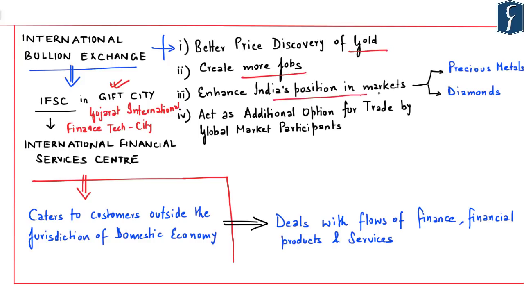enhance India's position in the markets, especially with respect to precious metals, including gold as well as diamond, as the International Bullion Exchange deals in precious metals as well as diamonds. And also, this will act as an additional option with respect to trade by global market participants.